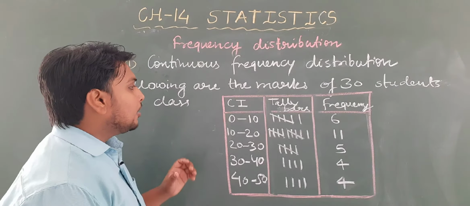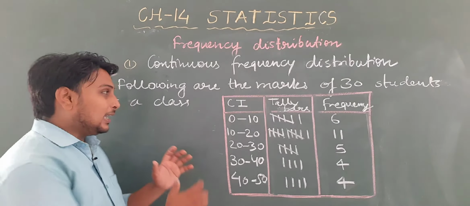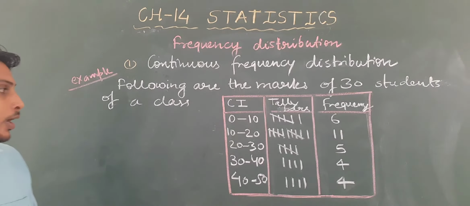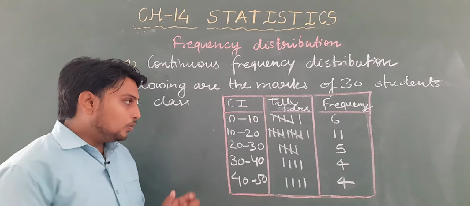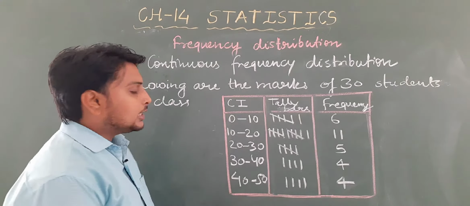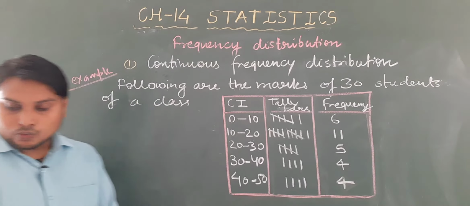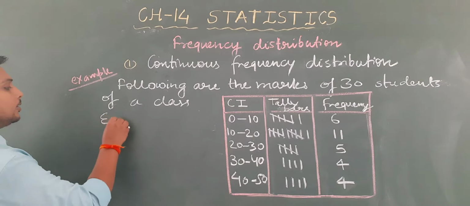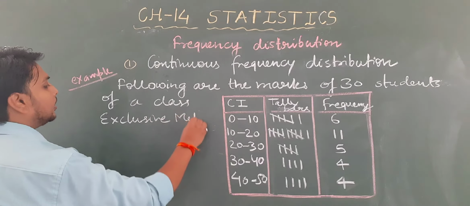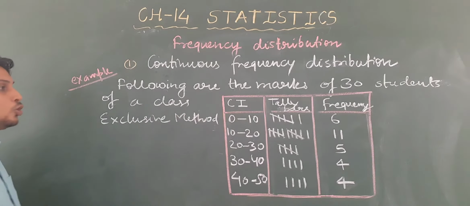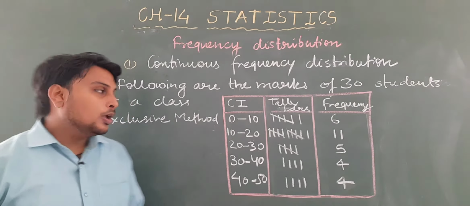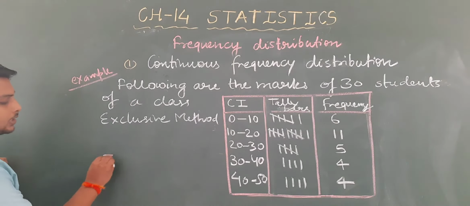One more thing, students: in this continuous or grouped frequency distribution, there are two types. The methods to represent continuous frequency distribution are of two types. One is the exclusive method and one is the inclusive method.